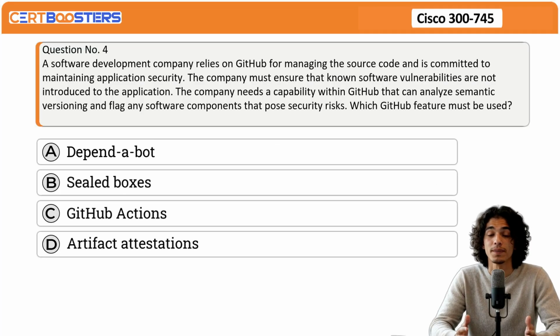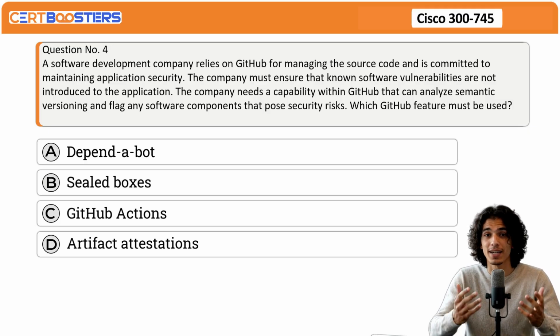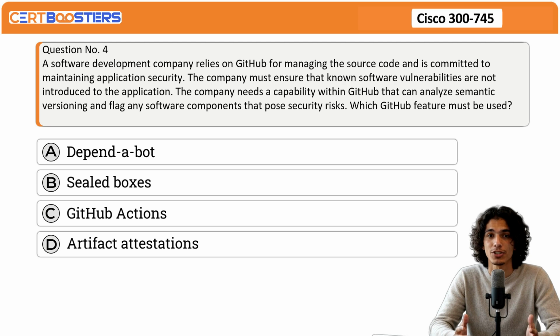Question number 4. A software development company relies on GitHub for managing the source code and is committed to maintaining application security. The company must ensure that known software vulnerabilities are not introduced to the application. The company needs a capability within GitHub that can analyze semantic versioning and flag any software components that pose security risks. Which GitHub feature must be used? A. Dependabot. B. Sealed boxes. C. GitHub Actions. D. Artifact attestations.